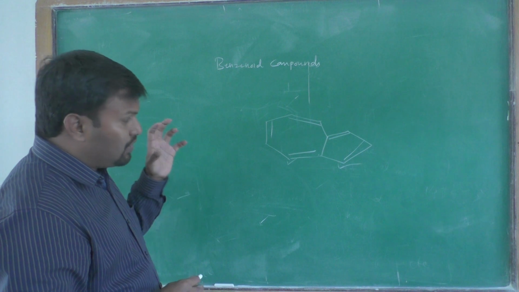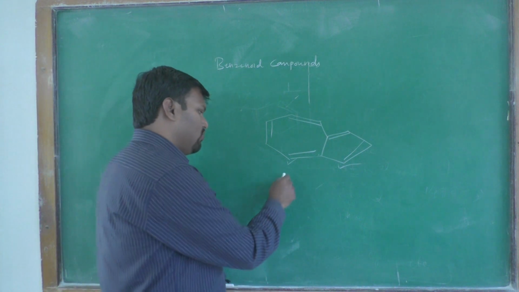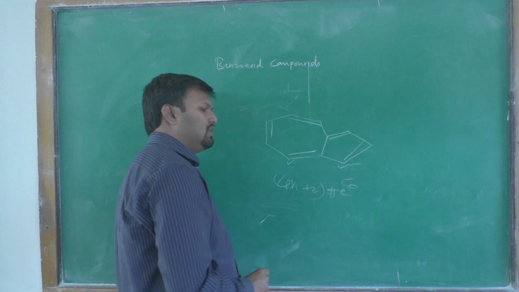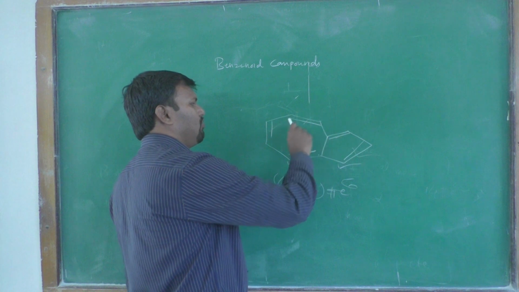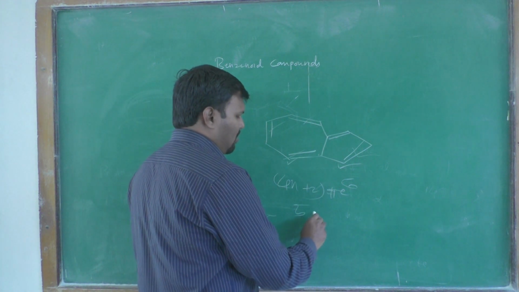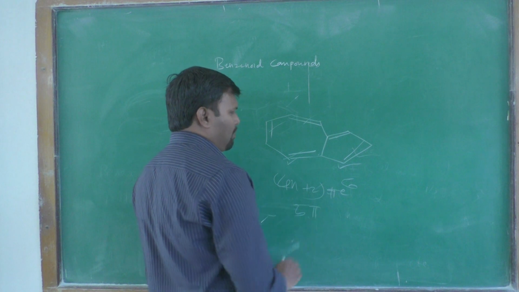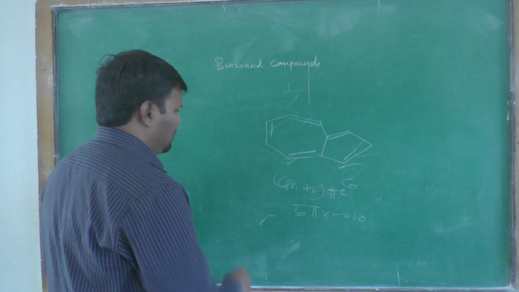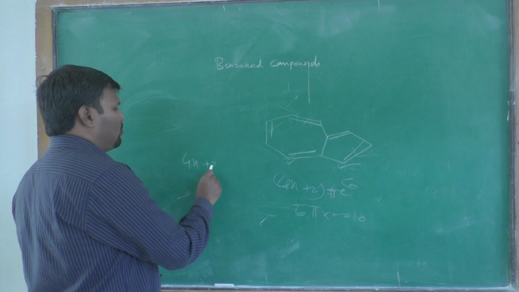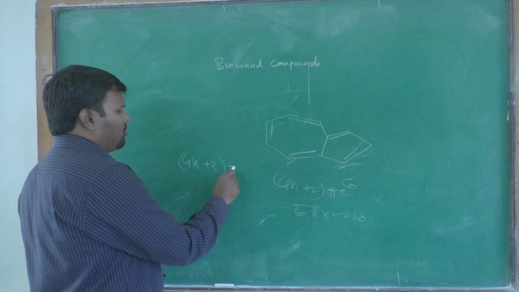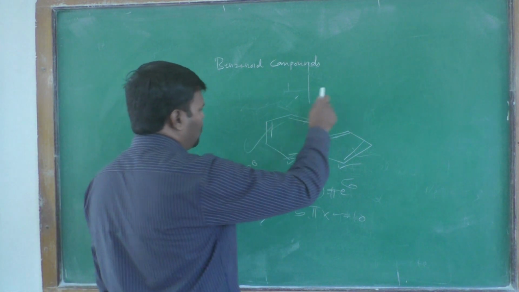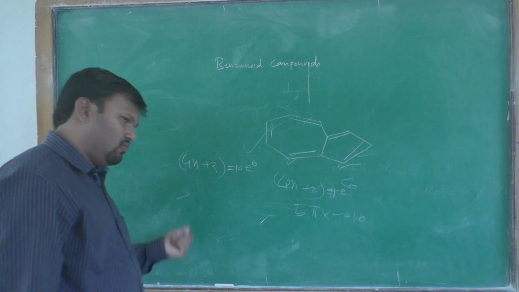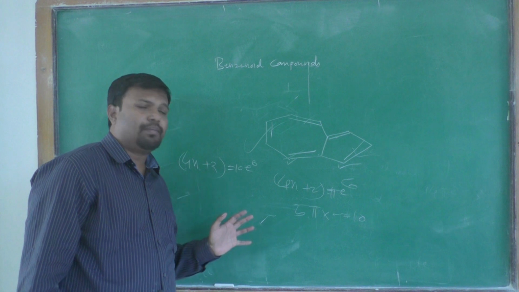It also follows the 4n plus 2 pi electron system. When you count the first double bond, second, third, fourth, fifth, 5 double bonds, that is 5 pi bonds, are present, in total 10 electrons. Therefore, when you put n equal to 2, 4 into 2 plus 2 is 10, a 10 electron system. Therefore it follows Huckel's rule, and it is also an aromatic compound.